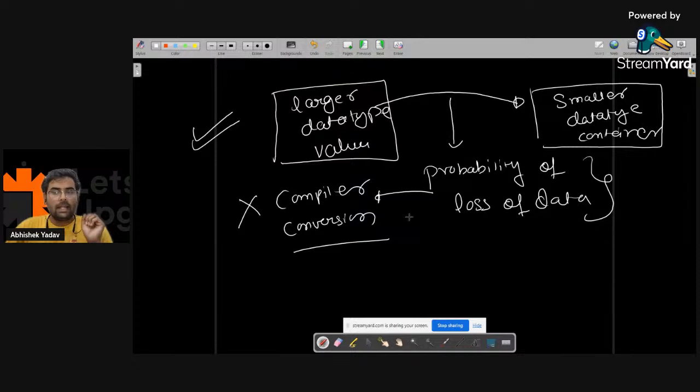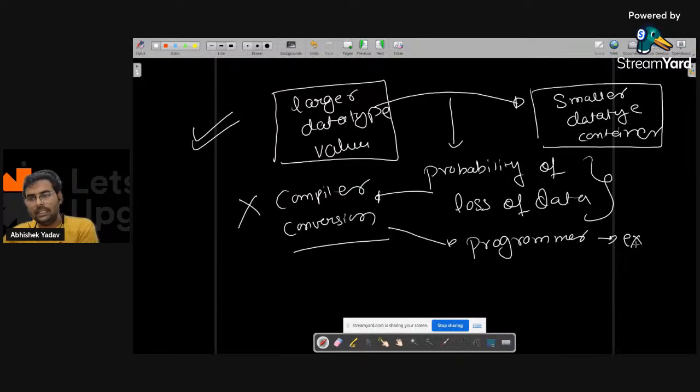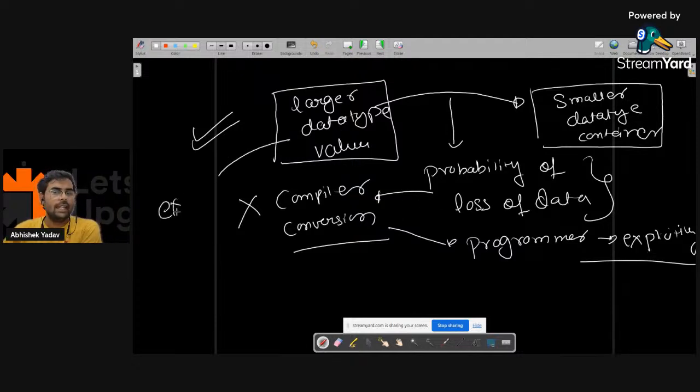So my compiler will say, hey programmer, you should take care of this kind of conversion. So the programmer has to explicitly take care of this conversion here. And the moment the programmer is explicitly taking care of it, we will call this kind of conversion explicit type conversion.